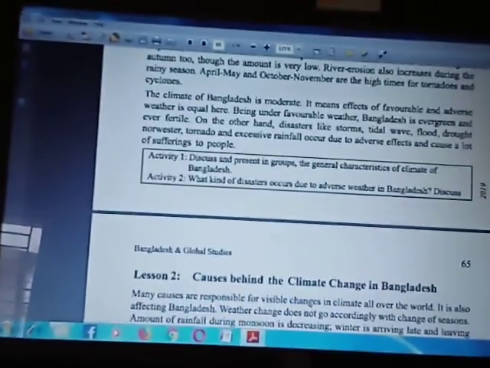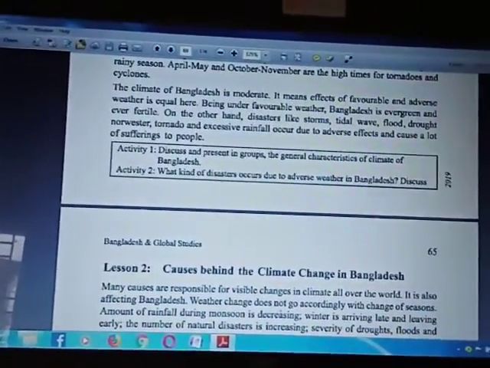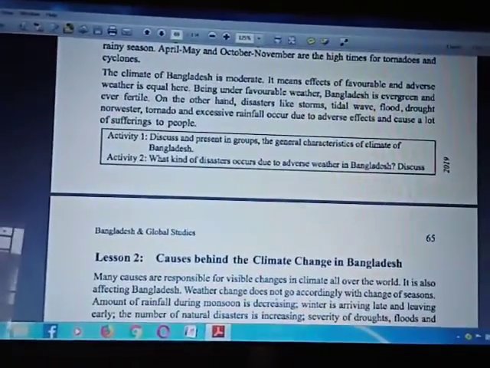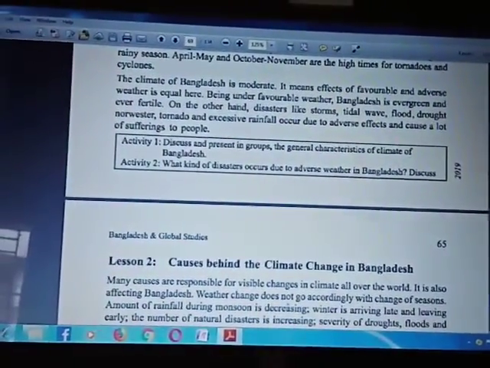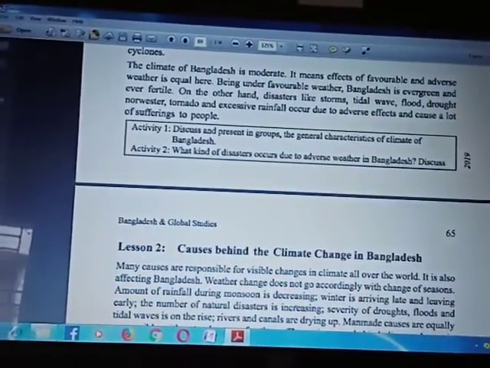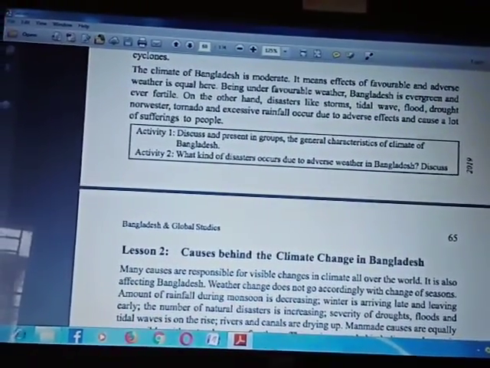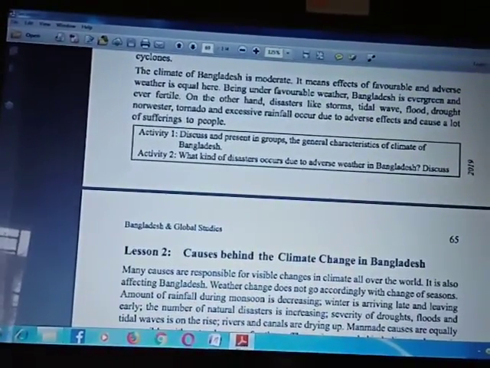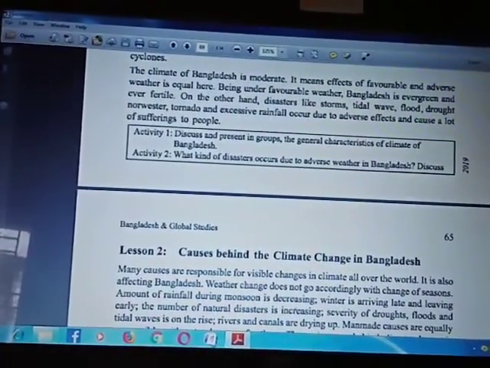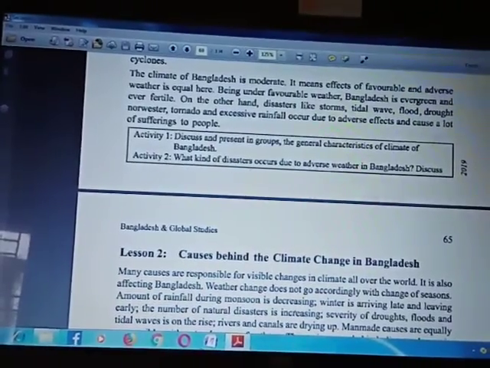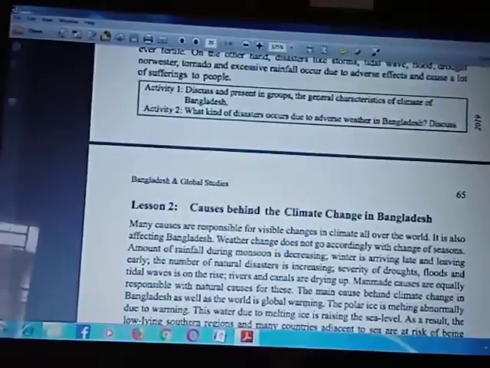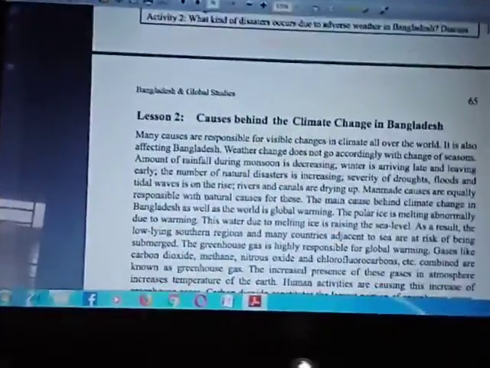The climate of Bangladesh is moderate. It means the effects of favorable and adverse weather are equal here. Being under favorable weather, Bangladesh is evergreen and ever fertile. On the other hand, disasters like storms, tidal waves, floods, droughts, nor'wester tornadoes and excessive rainfall occur due to the adverse effect and cause a lot of suffering to people.